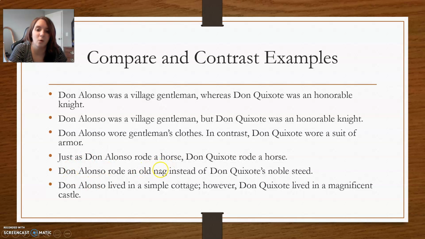Don Alonso is riding the old nag, but Don Quixote rides a noble steed. Don Alonso lived in a simple cottage, however, Don Quixote lived in a magnificent castle. Again, showing how they are opposite, not the same. So that's contrasting.